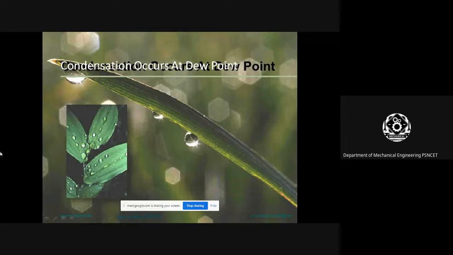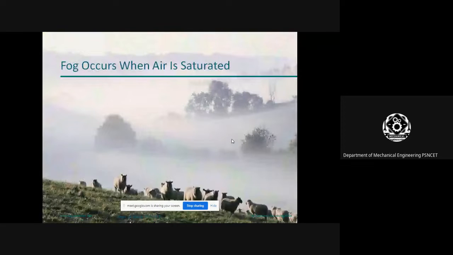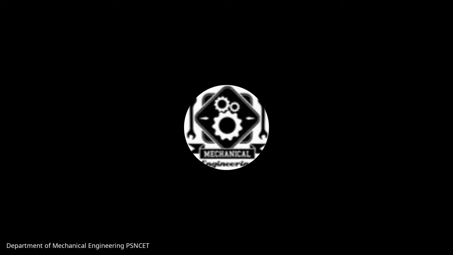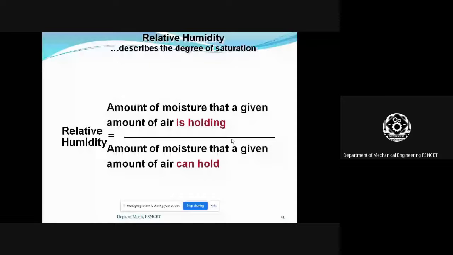Condensation occurs at the dew point. You see here, fog occurs when air is saturated. That is the condensation process, while this one is the vaporization process. This diagram describes relative humidity, which is the amount of water vapor, that is moisture, that a given amount of air is holding, relative to the amount of moisture that a given amount of air can hold.